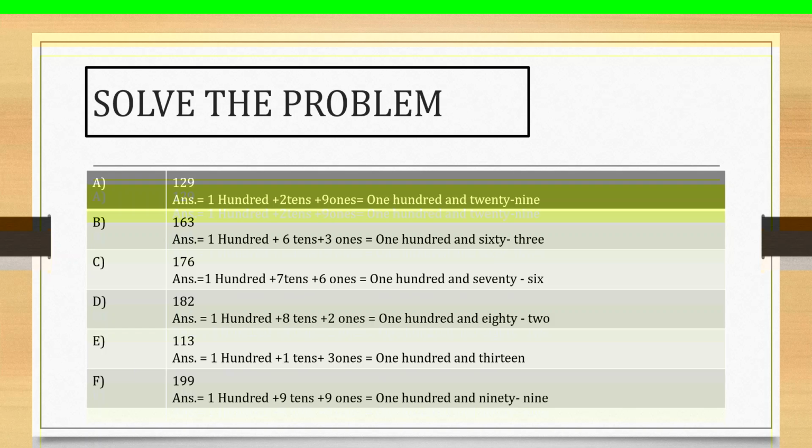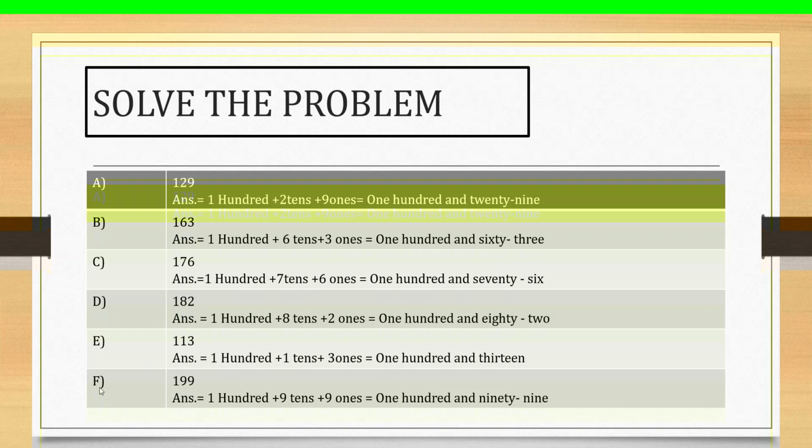Who can read question number E? 113. You can read the number as 100 plus 1 ten plus 3 ones. Then equal to how much? 113. Yes, students. This is the correct answer for 113 in question number E.